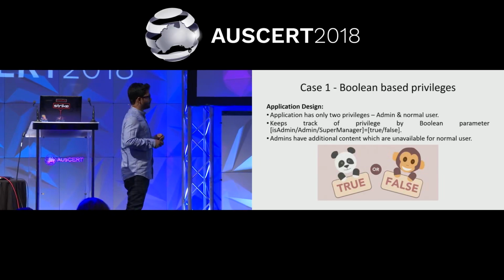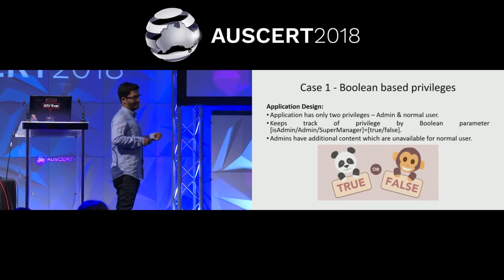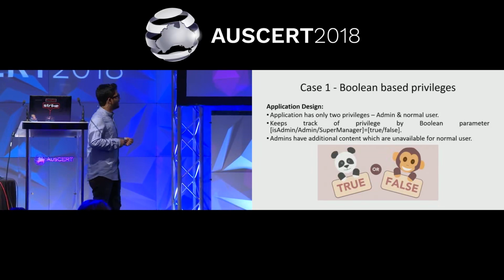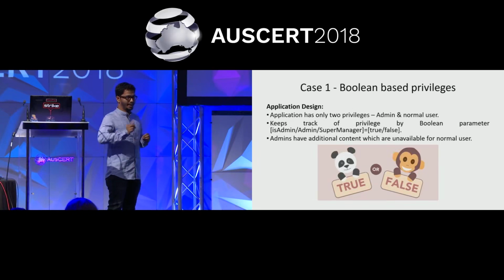In this application, it was my second bug bounty submission, and it took around 2 weeks to get it resolved. So initially what happened, after logging into the application as a normal user, I was checking the responses and I saw that there is an identifier called isAdmin which was set to false. So I thought, if I change it to true, what happens? Usually any pen testers or security researchers concentrate on the request, right? Editing requests, sending them to the servers and checking the responses, what the changes are or what they get as a result. In this scenario, I edited the response.